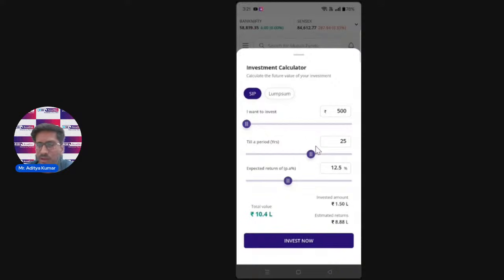Let me just take three scenarios. If every month you invest 500 rupees in a mutual fund, not a specific mutual fund, I'm just predicting how much returns I'm expecting from that fund. So if you keep on investing 500 rupees every month for the next, let's say, 10 years, consistently, this is a discipline thing, not a one time activity. You must ensure that every time I get a chance to invest, I keep a small amount and do SIP every month.